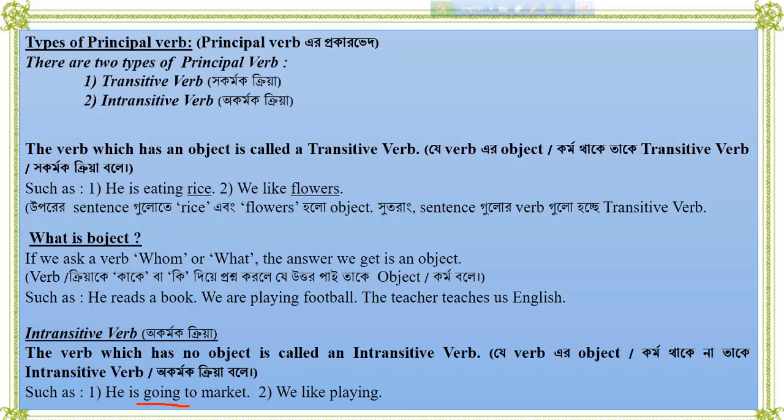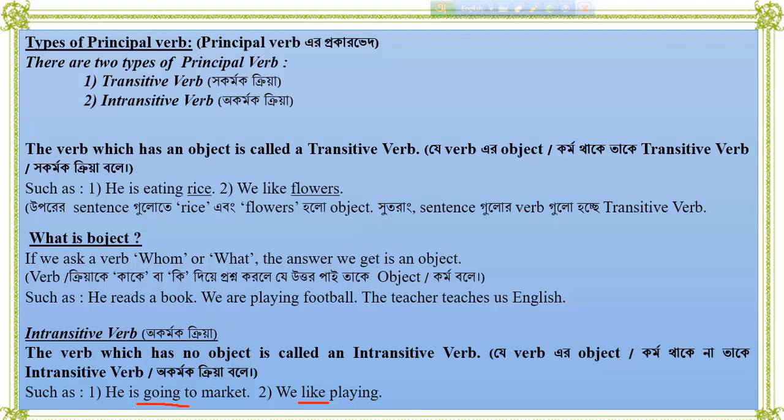We can say this verb, the verb going, is an intransitive verb. In the second sentence, we like playing, here like is the verb. If we ask the verb by whom, there is no answer, and if we ask the verb by what, also there is no answer.